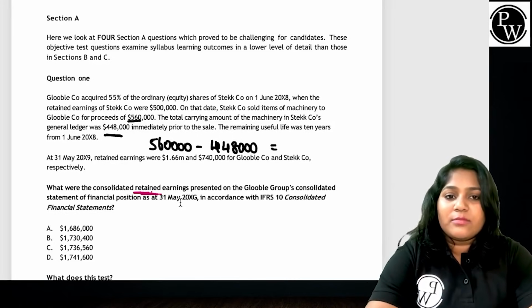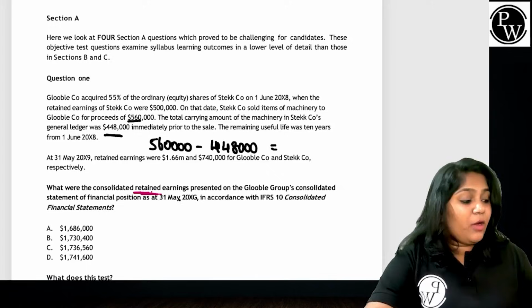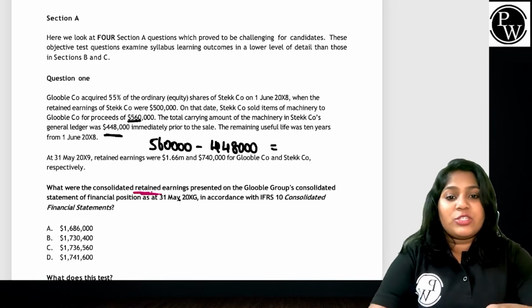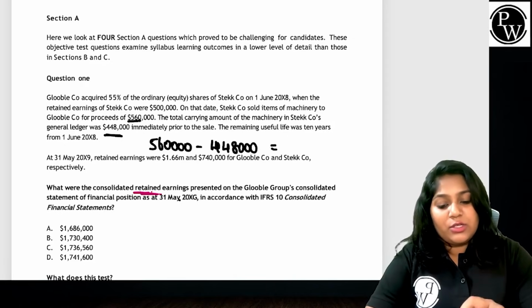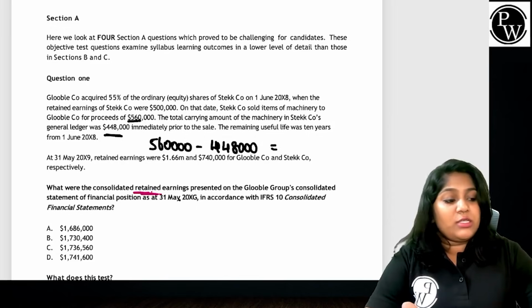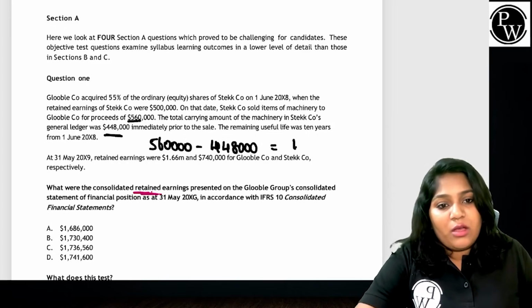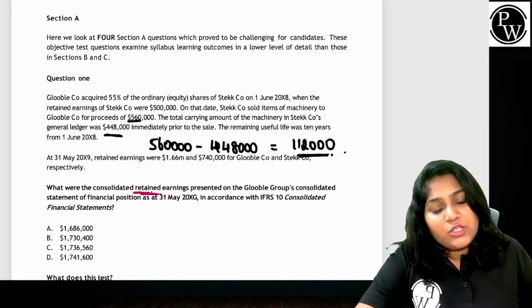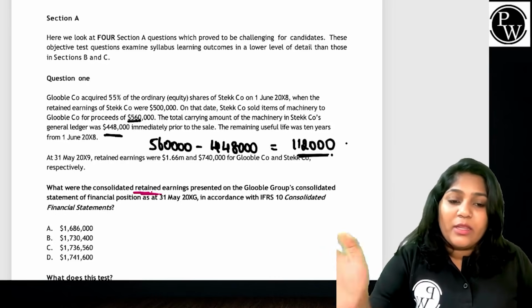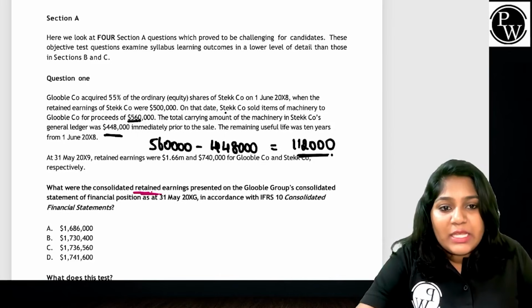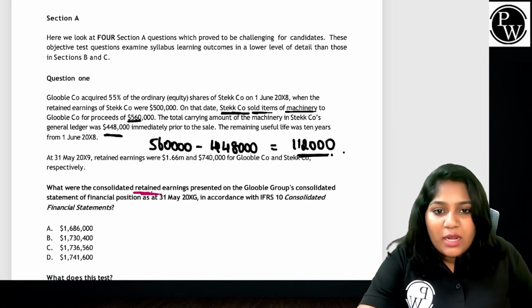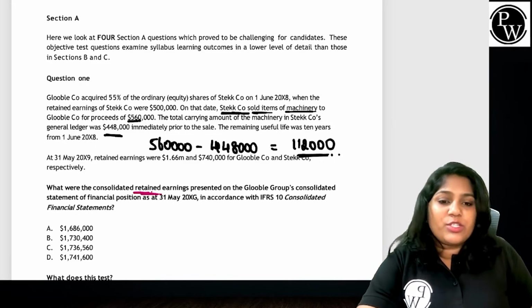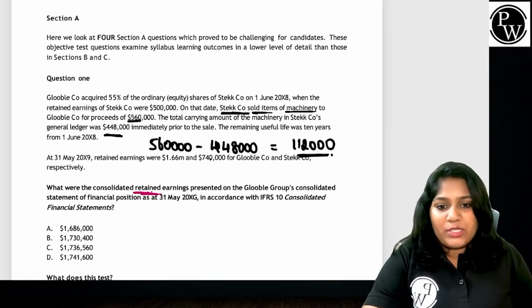This shows the profit element to be brought in here, which typically will be reduced from your group retained earnings. So $560,000 minus $448,000, you have a profit of $112,000. This is the profit element of which company? The seller company. Who is the seller company? Stick company sold items of machinery. That means we will reduce this 112 from the Stick company's post acquisition profit.